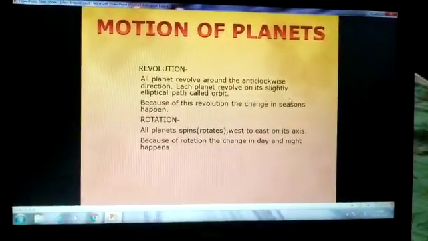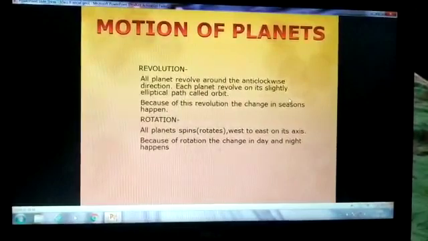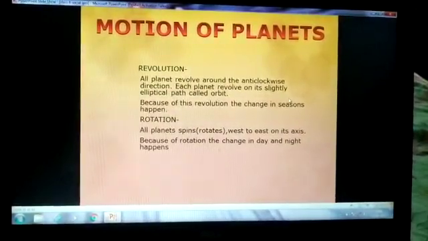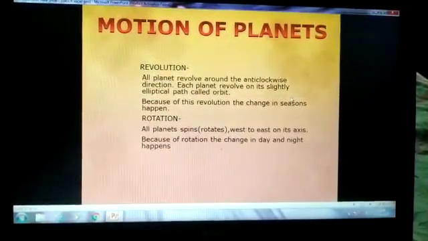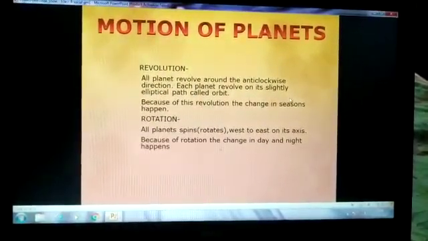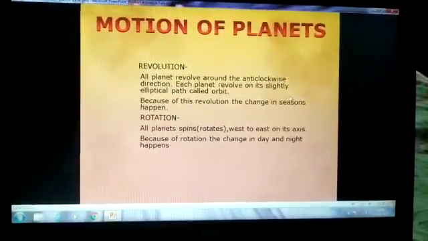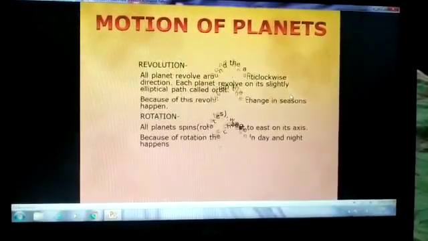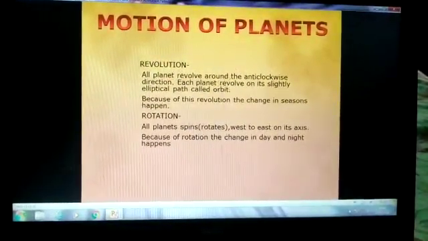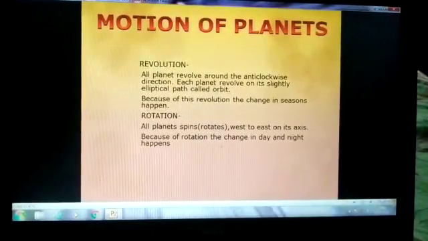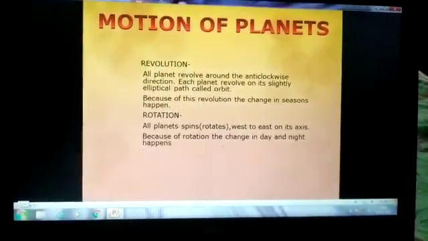We have autumn, summer, winter, and spring. All these seasons are because of the revolution of the Earth. Second is the rotation. All planets spin, rotating west to east on their axis. Because of rotation, the change in day and night happens. These are the motions of the planets.